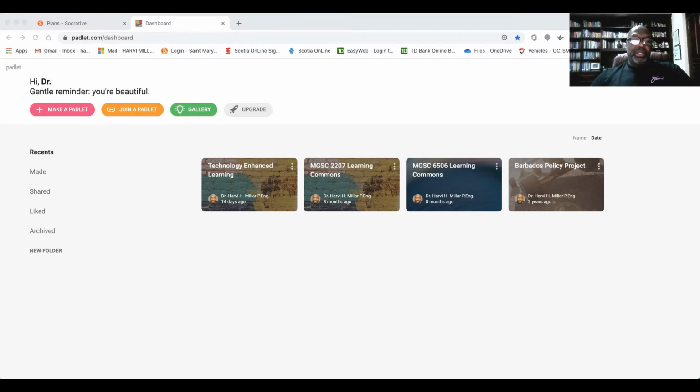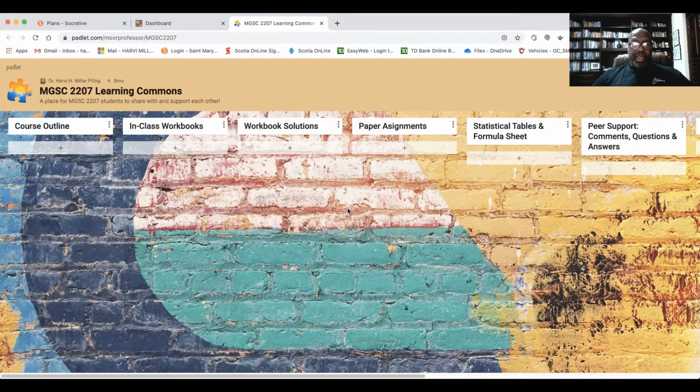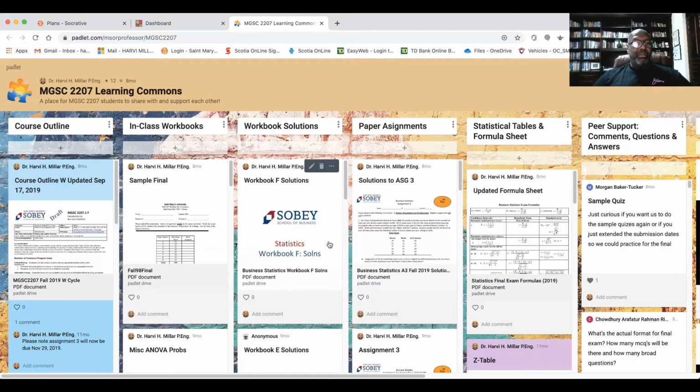So if you create an account, it does have a subscription, but the free account does plenty for you. I have a couple of Padlets already there. So as you can see, I have my 2207 Learning Commons and my 6506 Learning Commons. So I'll go to the 2207 Learning Commons. And essentially, you could have different layouts for your bulletin board. I love this layout. It's just fairly simple. It's just a matter of columns. So if I take my entire space and divide it up into several columns, then that'll be fine.